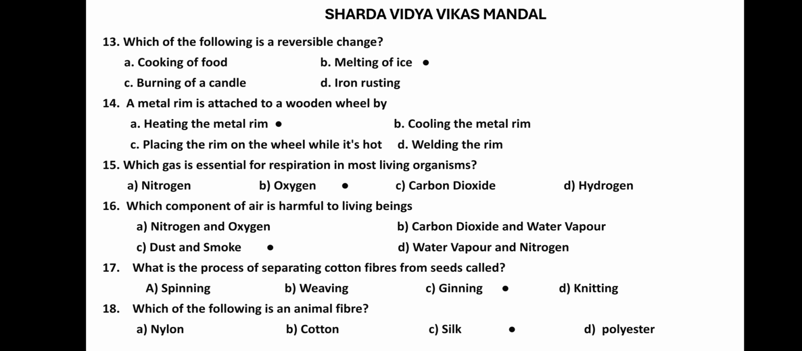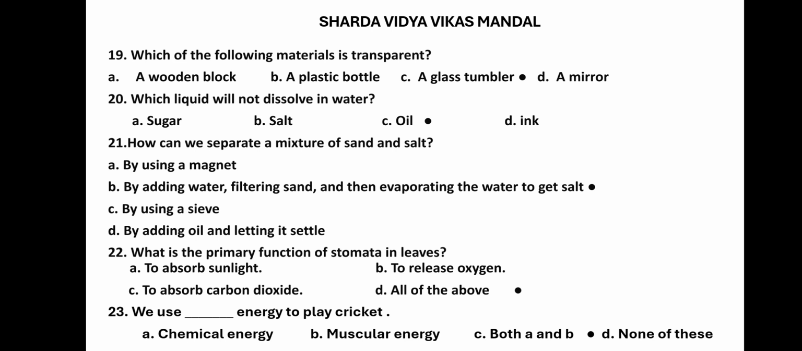Question 18. Which of the following is an animal fiber? Nylon, cotton, silk, polyester. It is silk, because silk is obtained from the silkworm. Cotton is a plant fiber. Nylon is a synthetic, man-made fiber, and polyester also is a man-made fiber. So silk is a natural fiber obtained from animals.